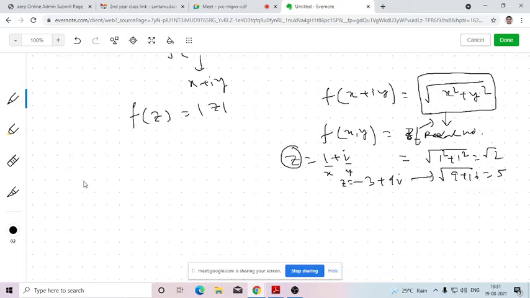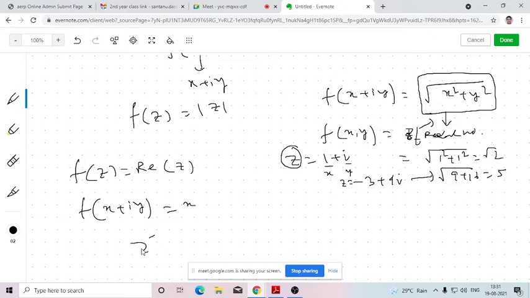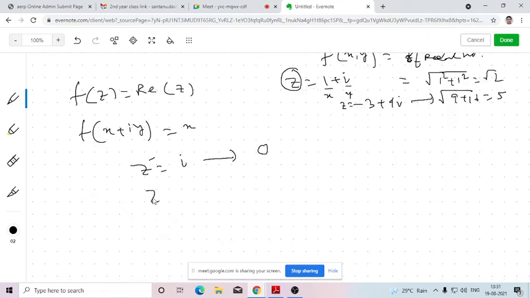Another example I can provide: f of z equals real part of z. That means this will map to the real part. If I consider x plus iy, the output will be x. So if I take z equals i, what will be the functional value? Where will it be mapped by virtue of that function? 0, because the real part is 0. If I take z equals minus 5 plus root 7 i, then it will be minus 5. So this is an example of the real valued complex function.